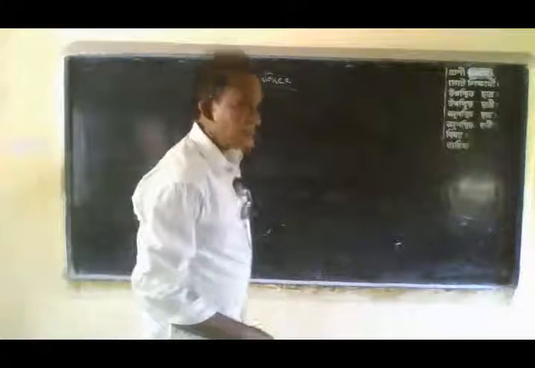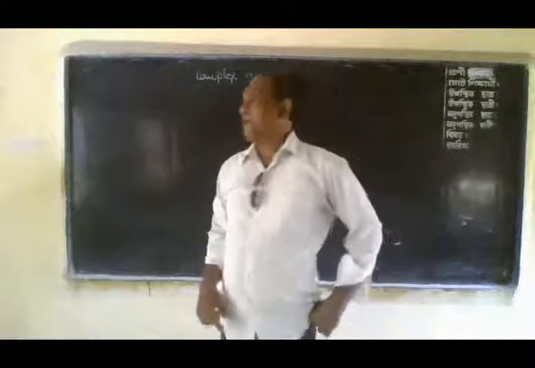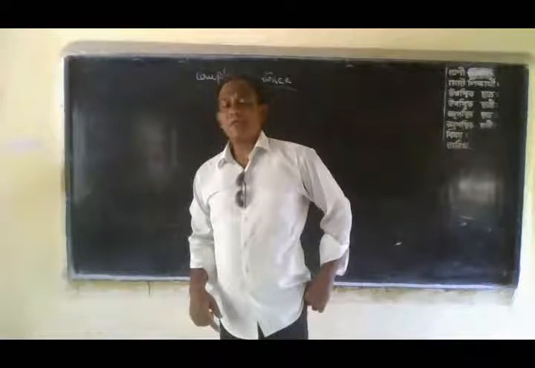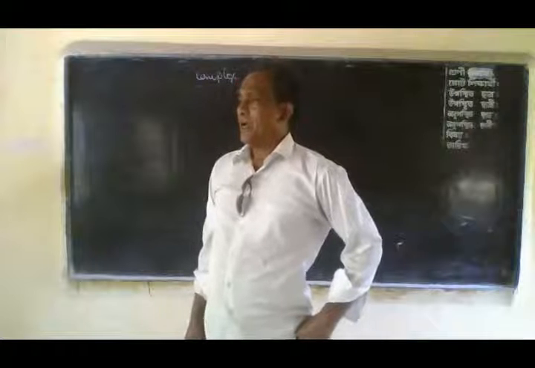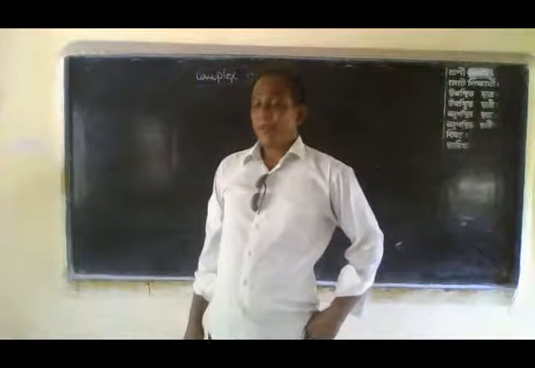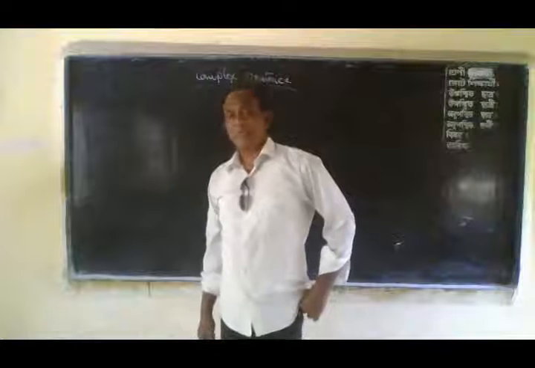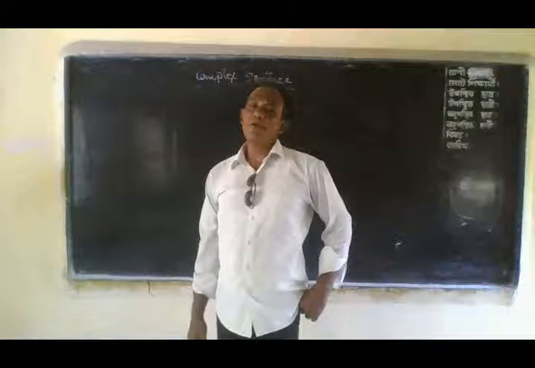However, I will discuss the adjective clause in a complex sentence, and how the adjective clause frames a complex sentence by its own type.